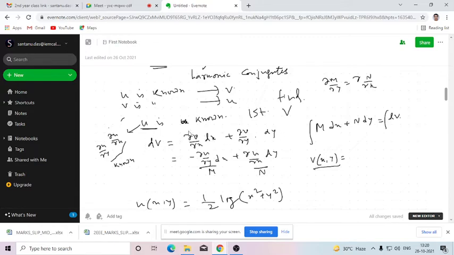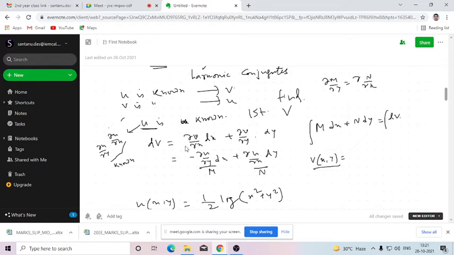Do you know this? You have studied this in the first semester, in the multivariable calculus differential part. Can you remember this or not? Yes, sir. Okay. So here u is known. I want responses from others also. I'm getting only a few responses. Others, do respond. Have you understood whatever I have told so far? Yes, sir. Okay. So now u is known and v is unknown.